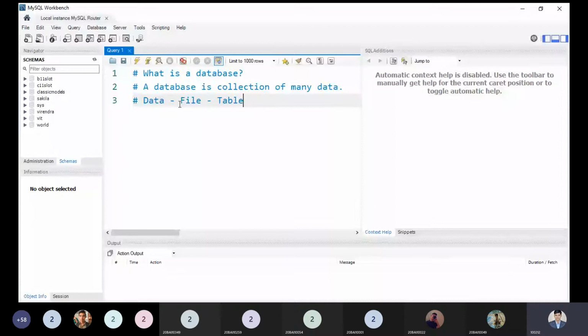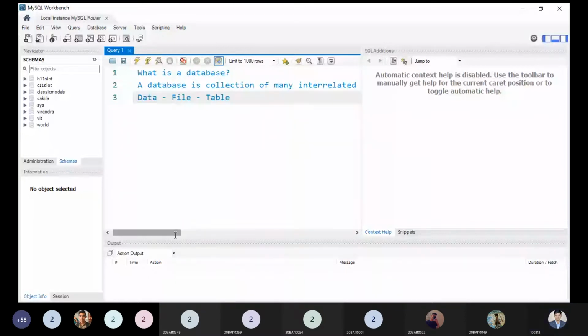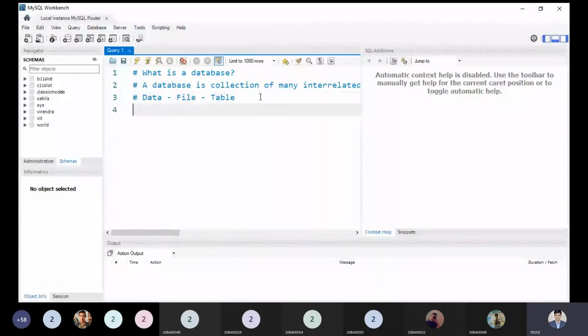So a database can have one file, or a database can have many files. The definition I can say is: a database is a collection of interrelated files. That is a term you have to understand. Now, for a comment, you can use a hash symbol to write a comment statement, and that part will not be executed.